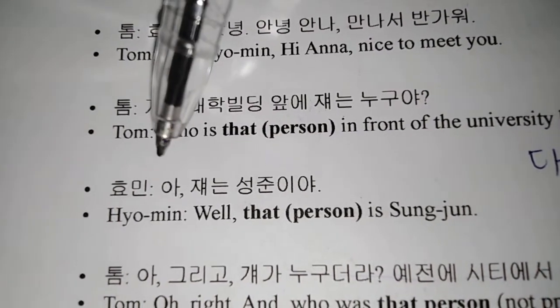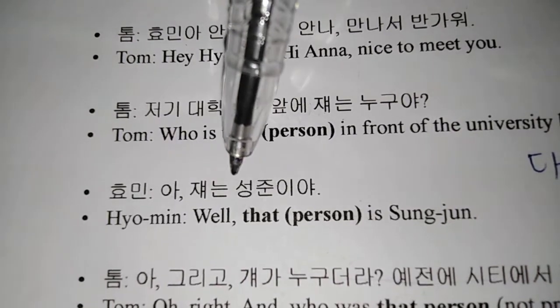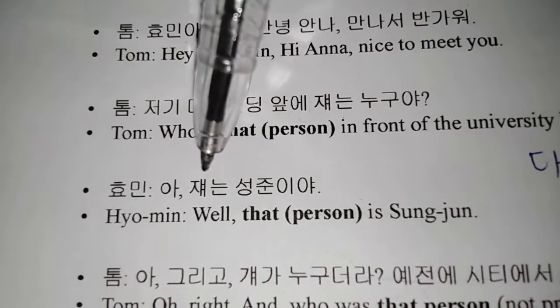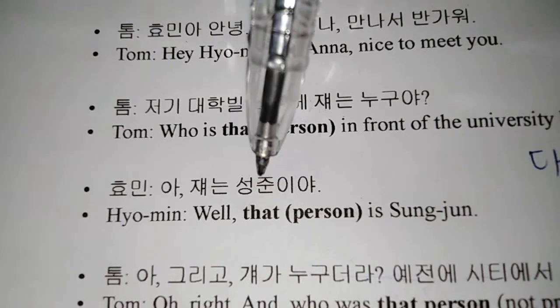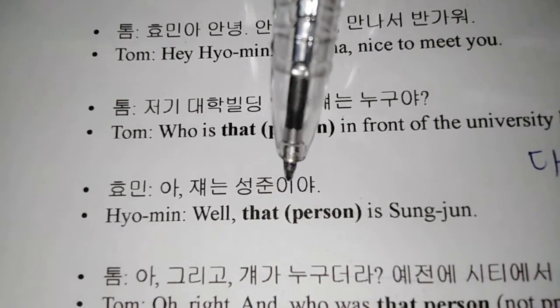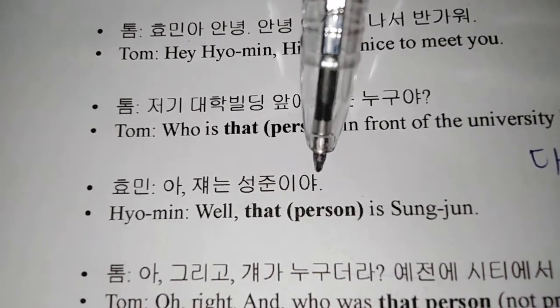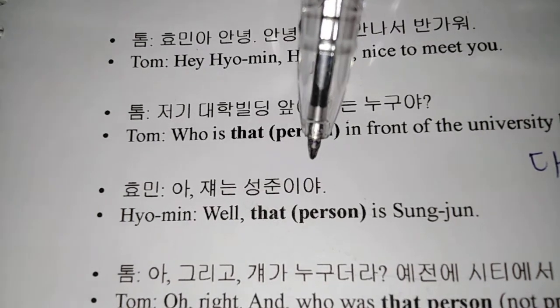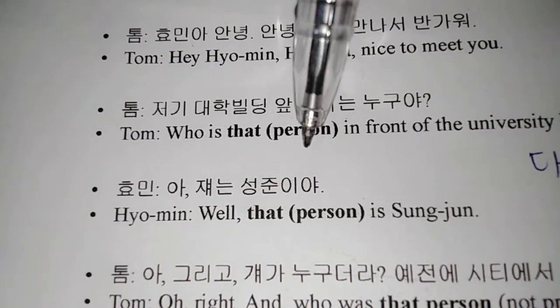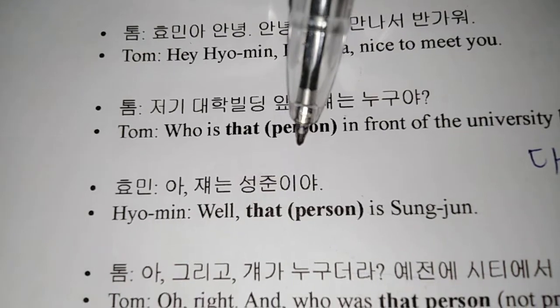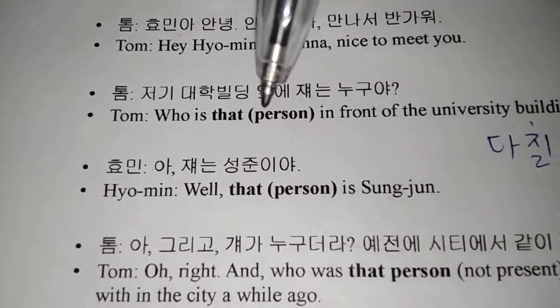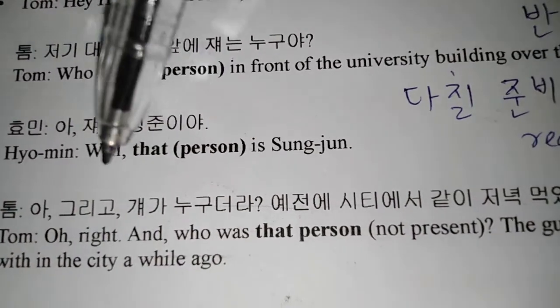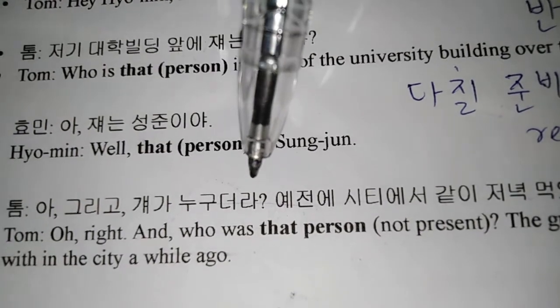So Sunghoon answers, 쟤는 성준이야. So 쟤는, that person is 성준. Again, this suffix too is a suffix which shows a degree of informality. And now Tom answers, 그리고 걔가 누구더라?